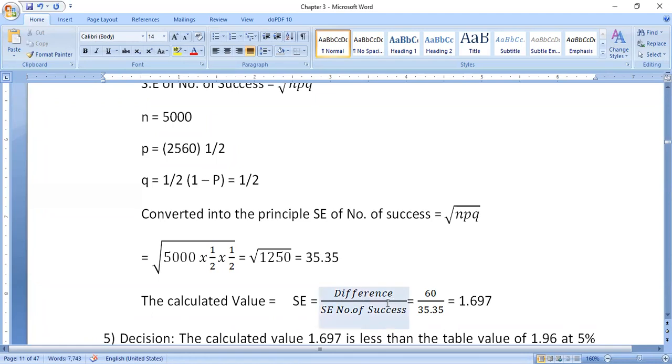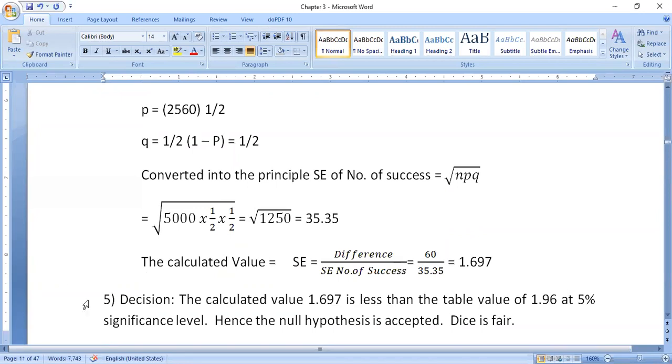We got this value: the standard error of number of success is 35.35. The calculated value is the difference divided by the standard error of number of success, which is 60 divided by 35.35, that is 1.697. This is the doing calculation part.